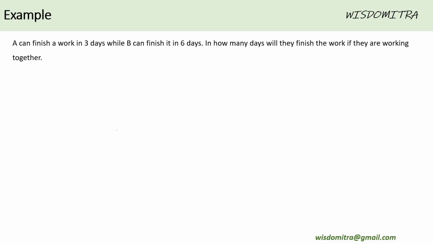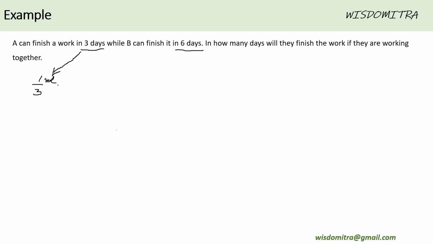The idea to solve these kinds of questions is you should be considering these durations and converting them in the form of efficiencies. Basically, if a person is able to finish a work in 3 days, that means in a single day, in a single unit of time, that person is able to finish one third of the work, right?